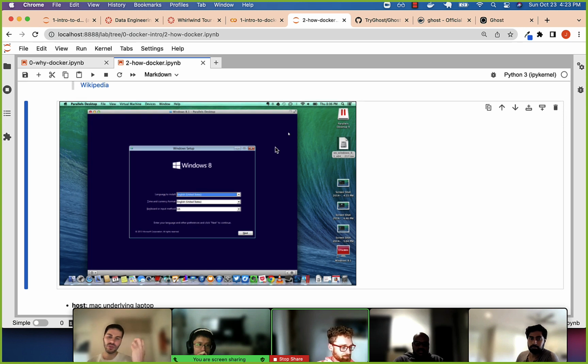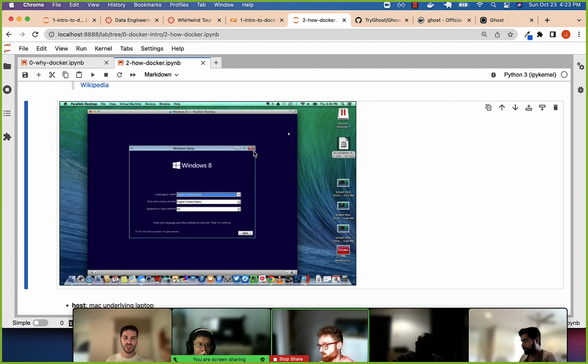So how is a virtual machine related to Docker? Well, if you think that Docker sets up your environment perfectly so that a piece of software just works, one way to ensure that before Docker would be to download Windows and boot it up, and then from scratch, follow specific instructions to install each step.